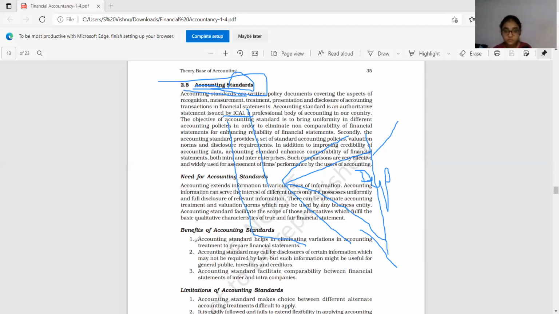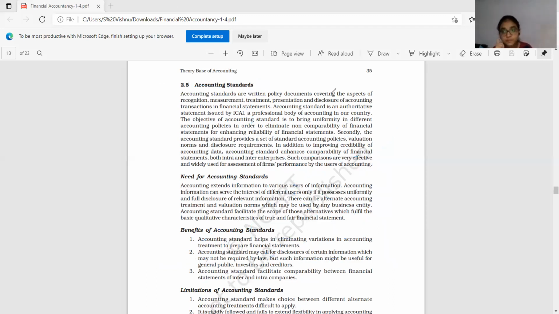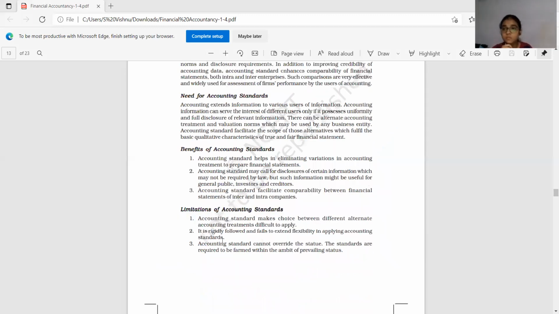Okay, they ensure uniformity. They eliminate variations. Elimination of variation means uniformity will be there. All information will be disclosed to the needed persons. If there are no standards, some information will be concealed. Similarly, in the introduction itself, I mentioned it facilitates comparison between organizations or within the organization also. You can compare the performance. So these are the advantages of accounting standards. Not only that, there are certain limitations also.